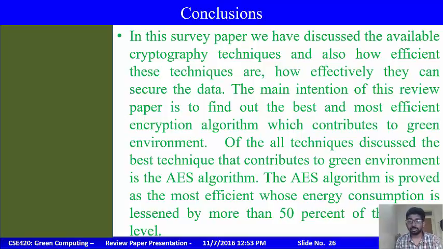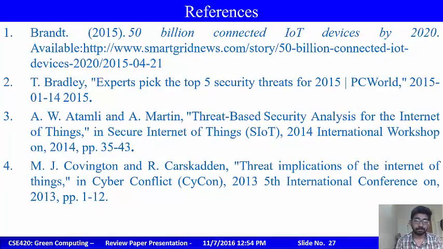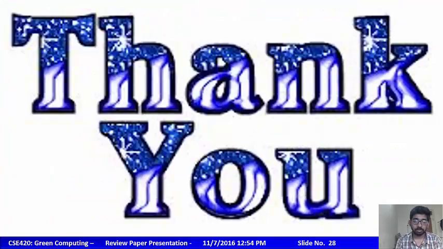Of all the techniques discussed, the best technique that contributes to the green environment is the AES algorithm. The AES algorithm is proved as the most efficient, whose energy is lessened by more than 50% of the present level. Thank you.